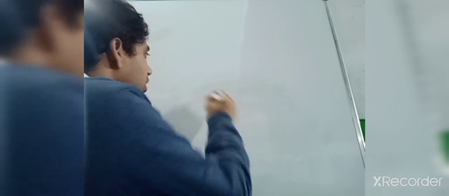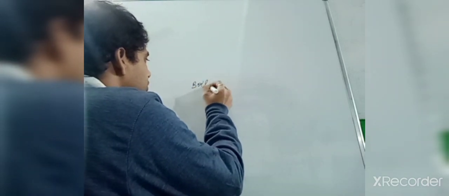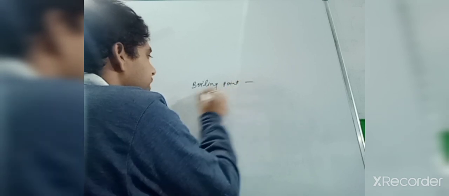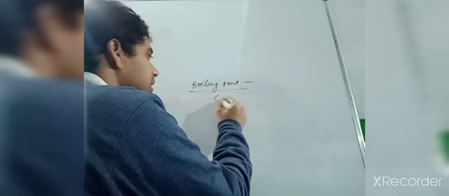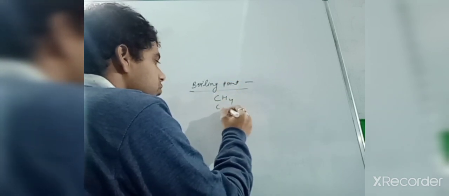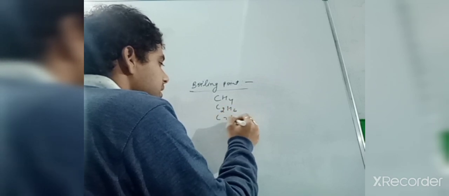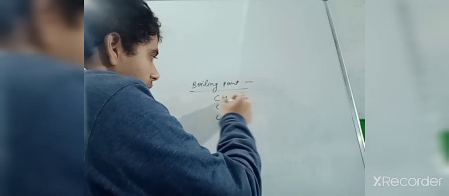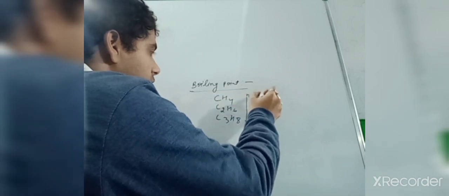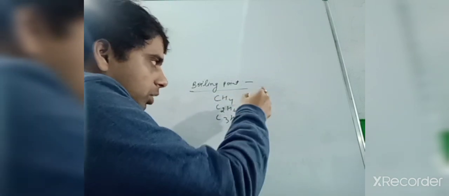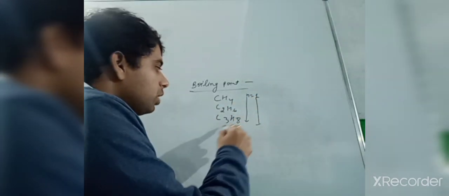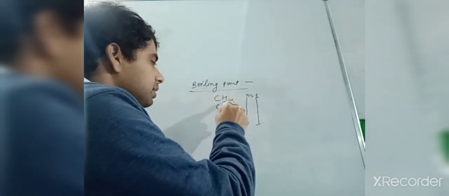Okay, now we will talk about the boiling point. Here the boiling point is increasing. CH4 I have written, C2H6 I have written, C3H8 I am writing. As I go from n equal to 1 with n increasing, the molecular mass is increasing.